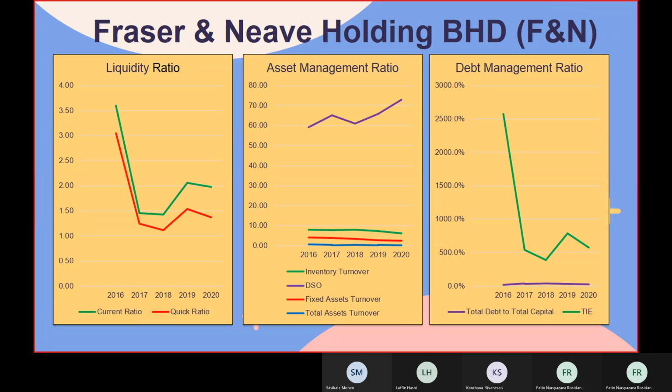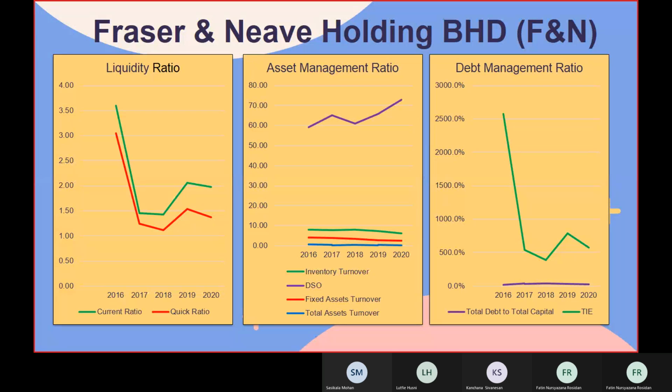For their asset management ratio, inventory turnover, fixed asset turnover, and total asset turnover were constant within the 5 years, but days sales outstanding increased from 2016 to 2017, dropped a little bit in 2018, and increased back in 2020.